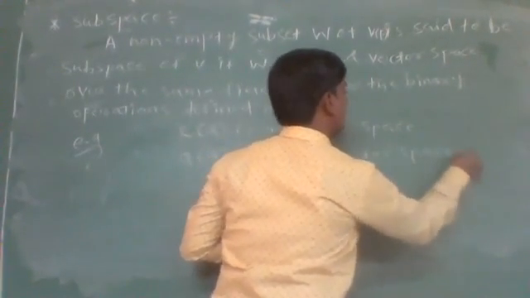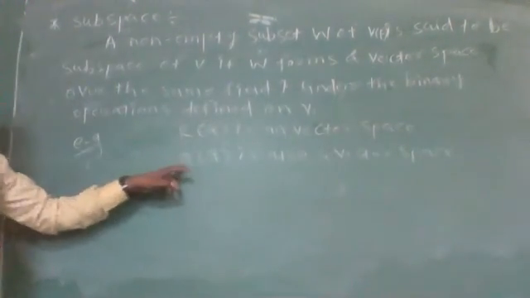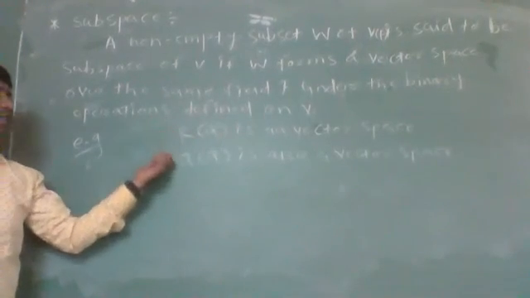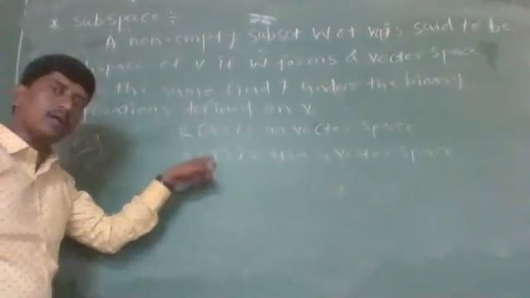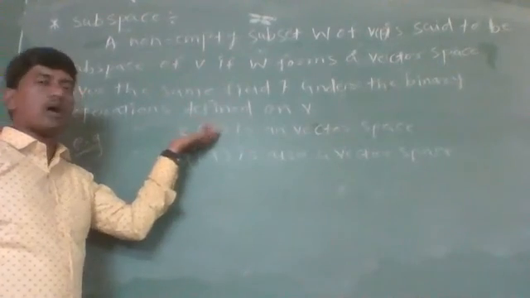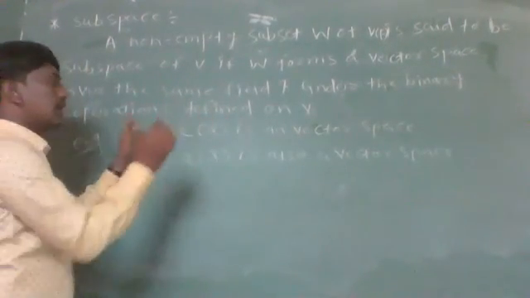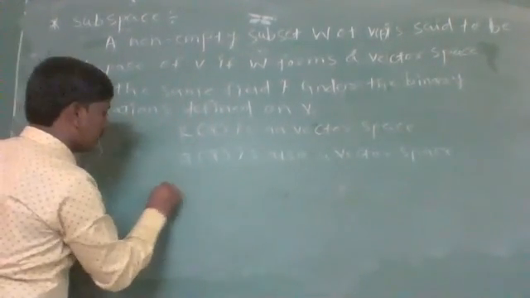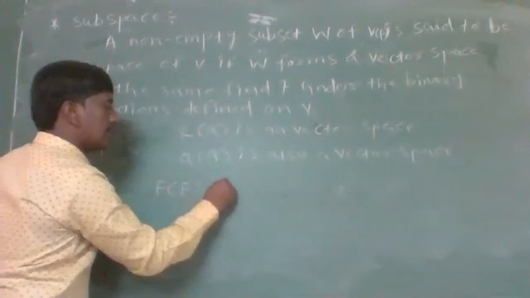So here we get one non-empty subset Q, which is a subset of R and which forms a vector space over the same field Q. So this Q over Q is a subspace of R over Q. That is, one important point: F over F is always a vector space.